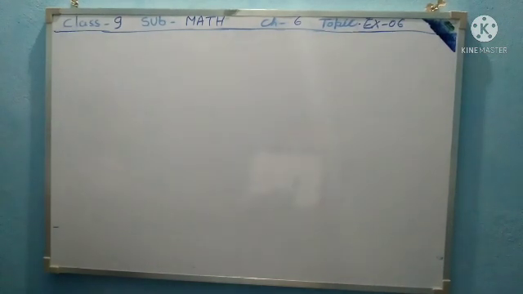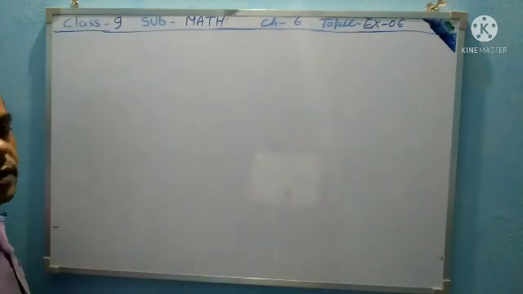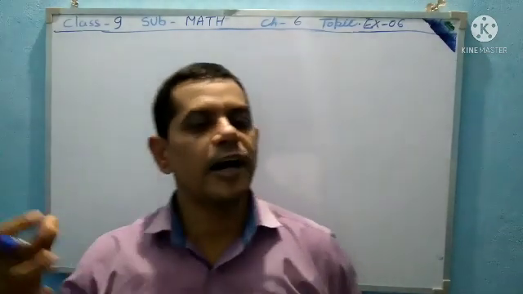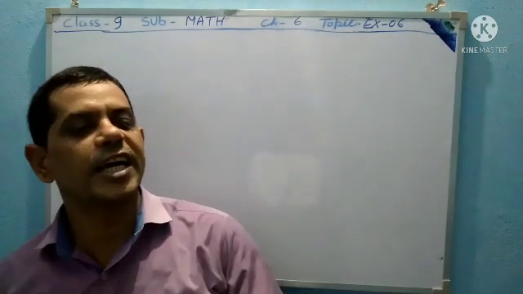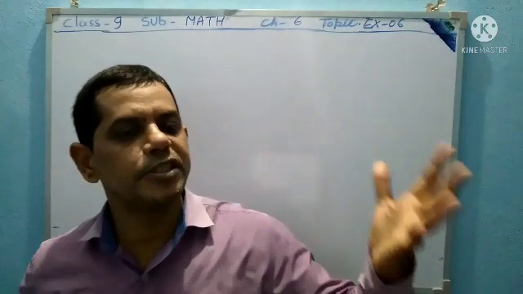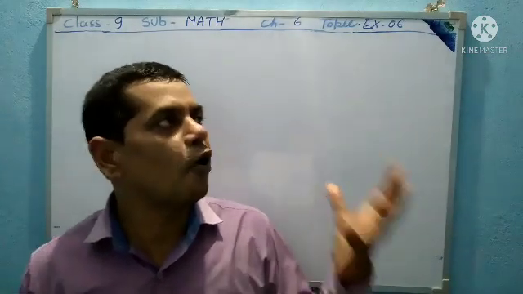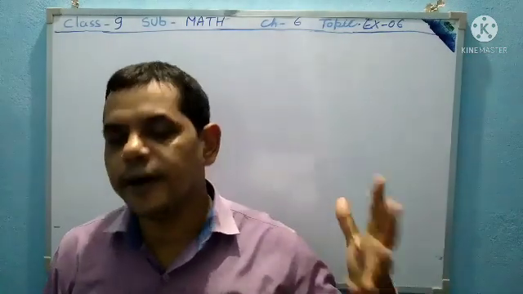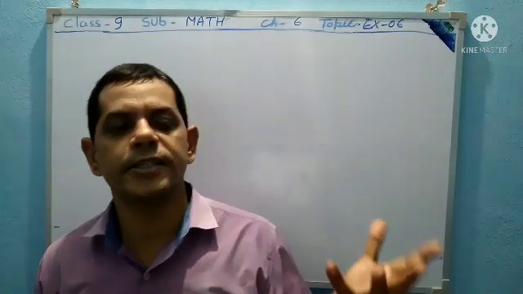Now some statements are given: a sentence which can be judged to be true or false is called a statement.